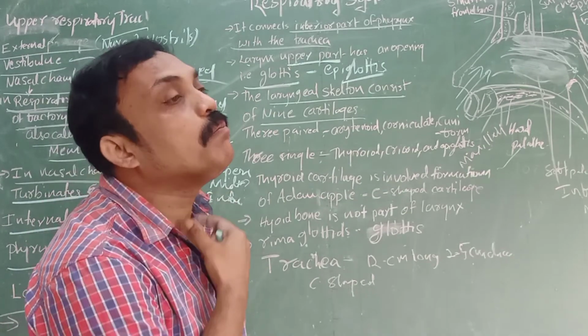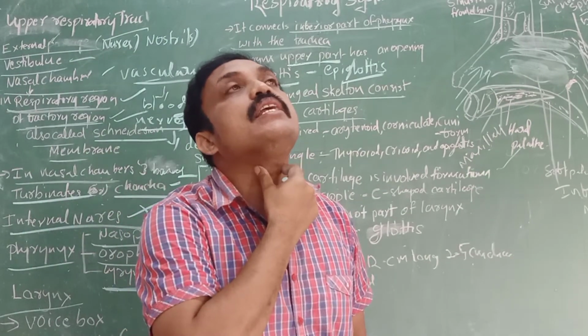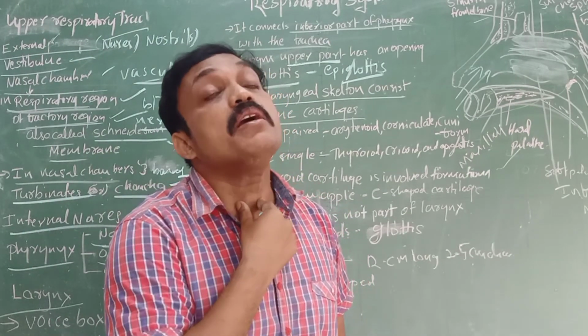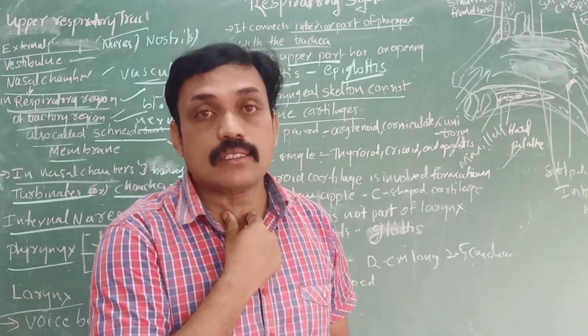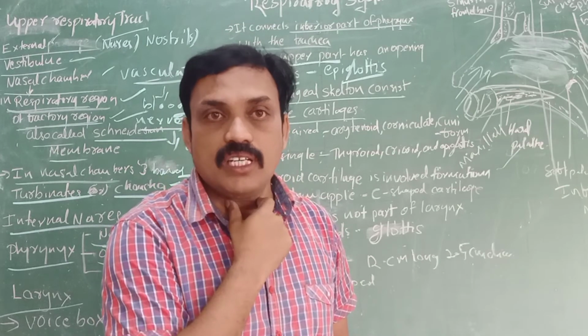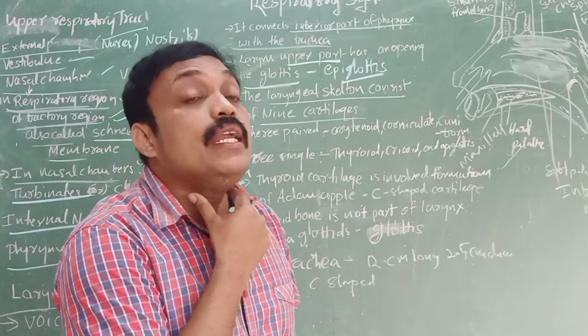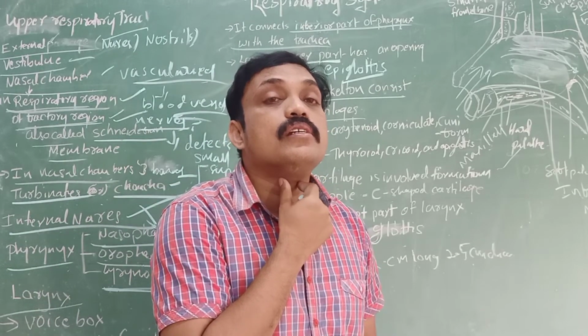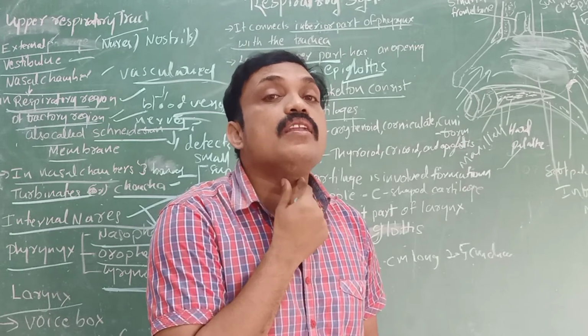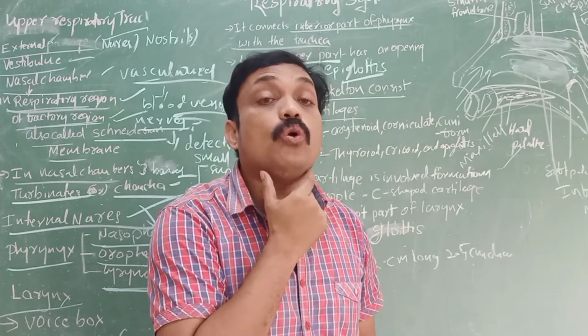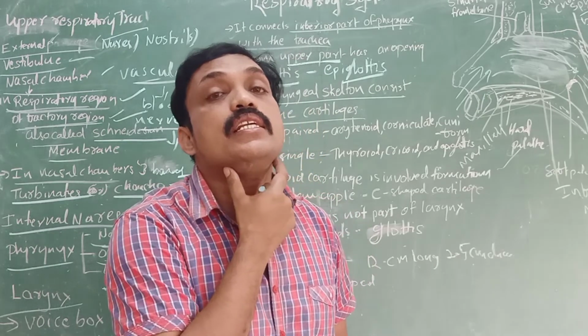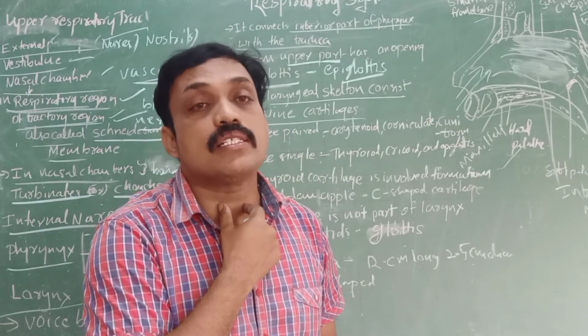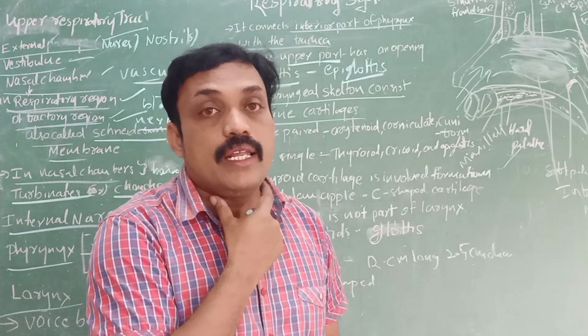Of the 9 cartilages, 3 are pairs, which means 6, and the remaining are single, 1, 1, 1. The larynx region is covered with 9 cartilages.